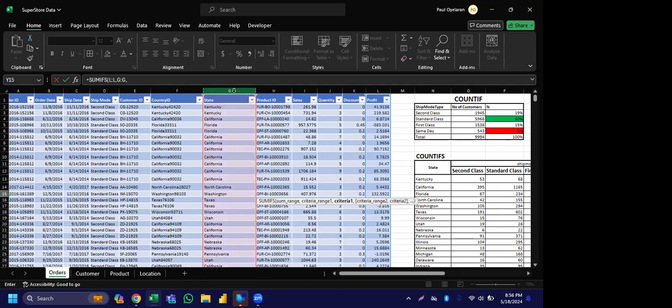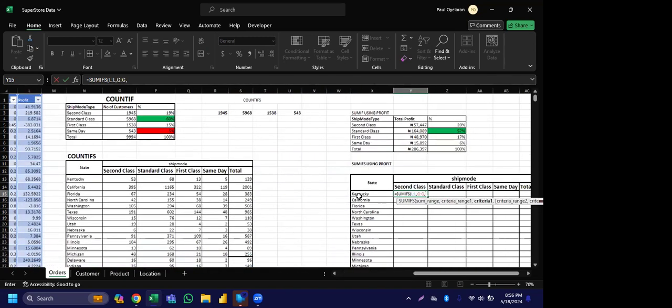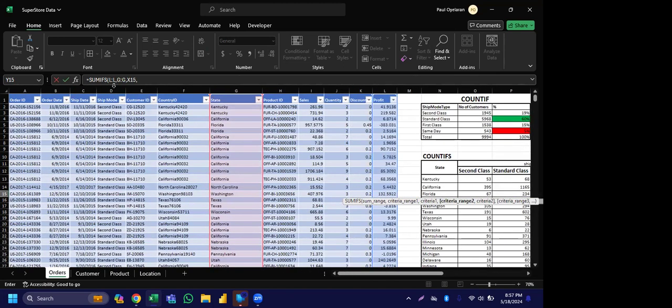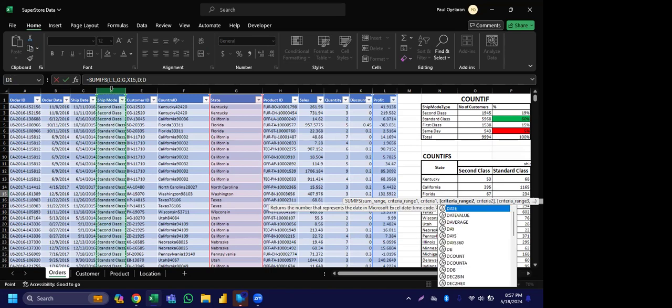So now I'm in the state. Which state should I go and check for? Now say, okay, come here. The state I want you to check for is Kentucky. Click here. Okay, I've seen it. Now the next thing I want to calculate is the ship mode for our second class. So where do we have our second class range? Our second class is on column D here. You select column D.